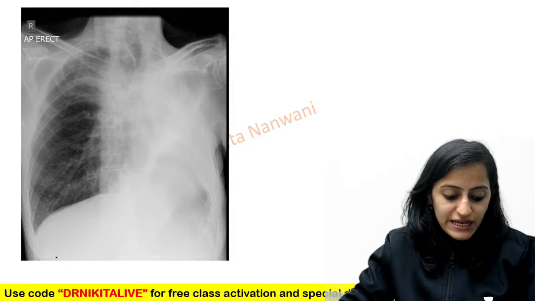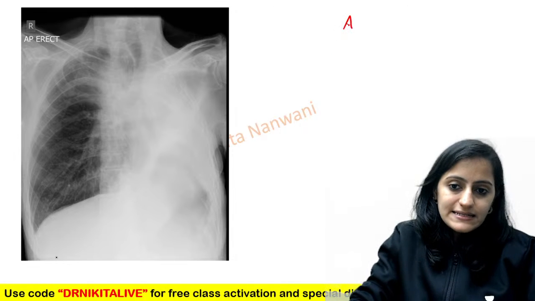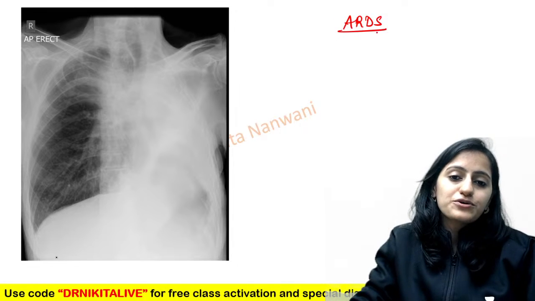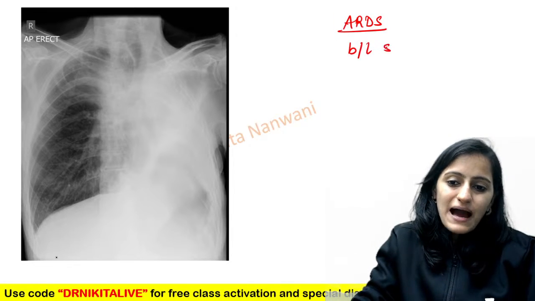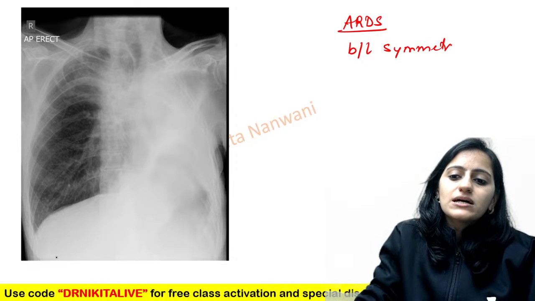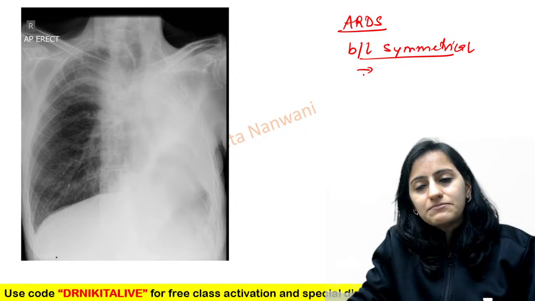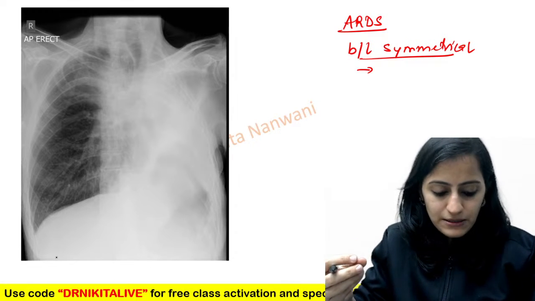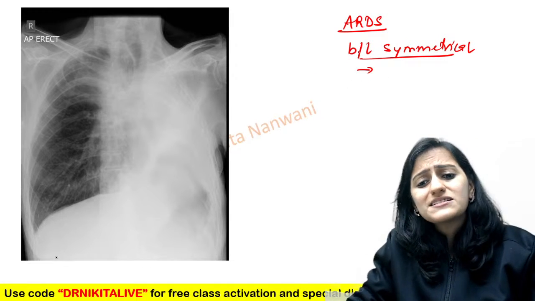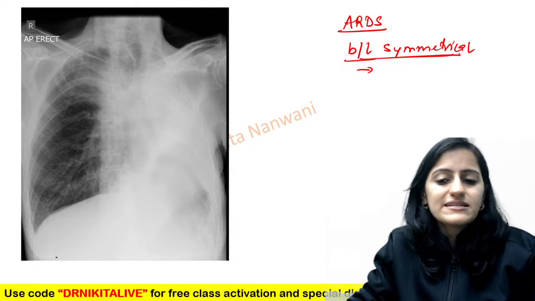How to differentiate ARDS? So Rutvi, ARDS is basically your acute respiratory distress syndrome. It is bilateral symmetrical opacities that you would see. It is defined by your parameters as well, right? And it is bilateral symmetrical opacities that you should look for.